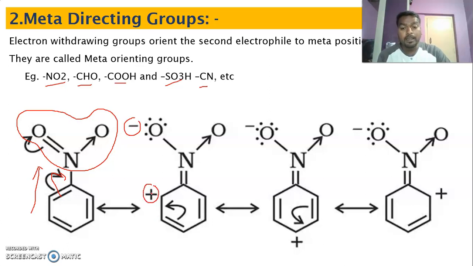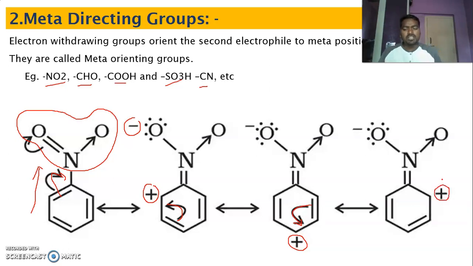Remember, this is the ortho carbon. In the ortho position, it becomes positive, and next what happens? This pi electron shifts here and the para carbon gets a positive charge. And what happens next? This pi electron shifts here, giving another resonance structure. You must write along with me, and this carbon gets a positive charge.